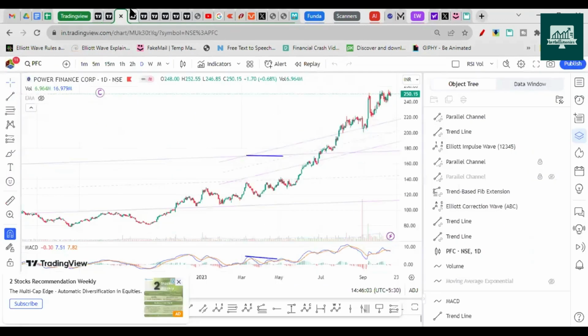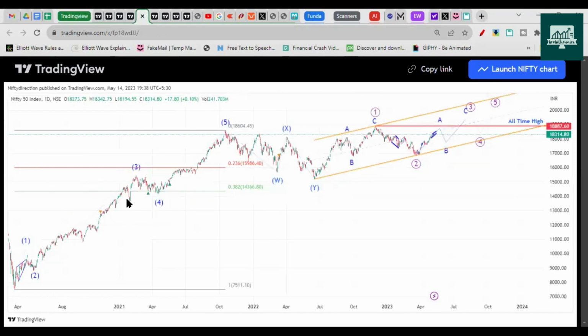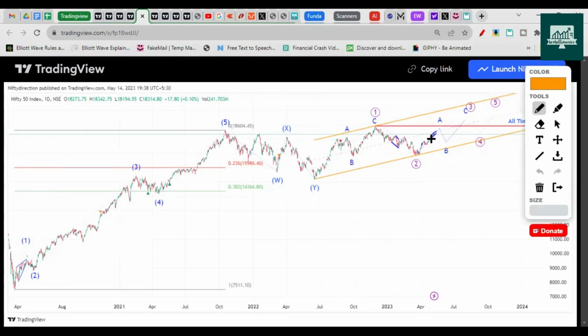So these were a couple of our previous charts. This chart we discussed way back on May 14, and we expected Nifty to go in three waves up. So we were somewhere here when we discussed that, but then here A wave got extended and then finished here. So probably the third could have ended, and we could be in a fourth wave. That's what we discussed.